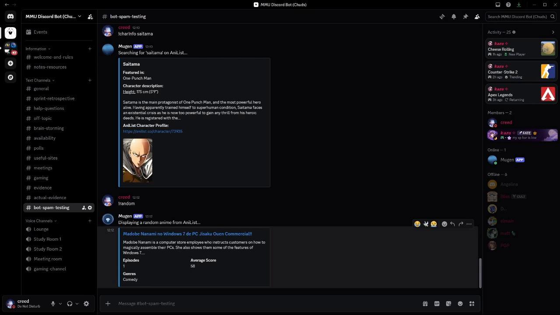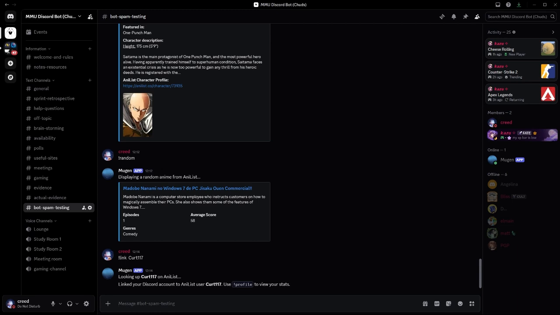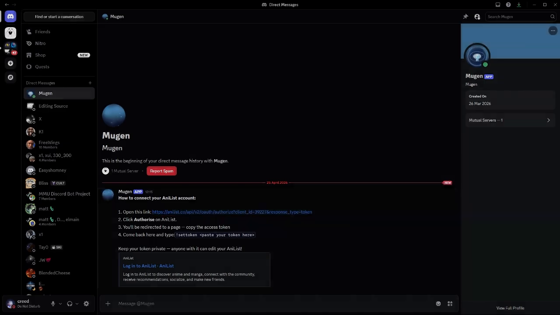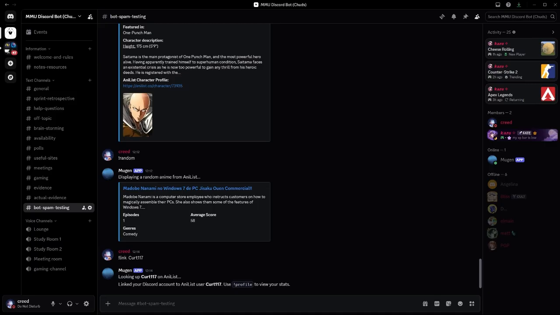Now for the more personal features, typing !link followed by the user's AniList account name generates an OAuth2 authorization link. As you can see here, my account is already linked. However, if it was not, it would generate a link. Once clicked, it would open AniList in the browser where the user can log in and grant Mugen permission. Once authorized, your Discord account is linked to your AniList profile.